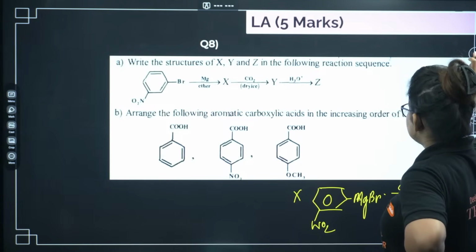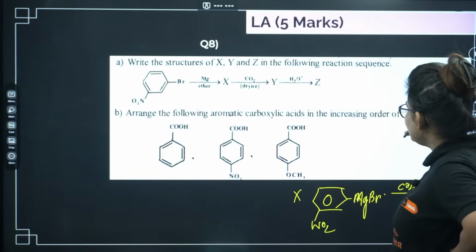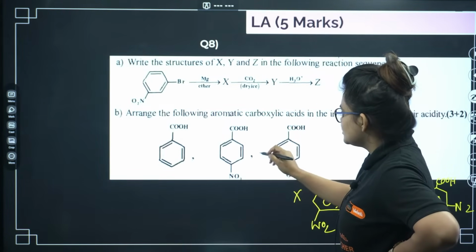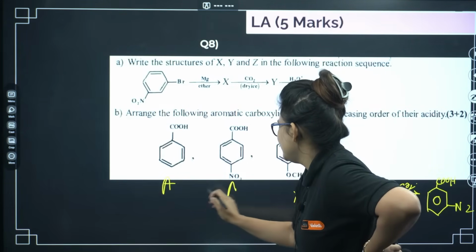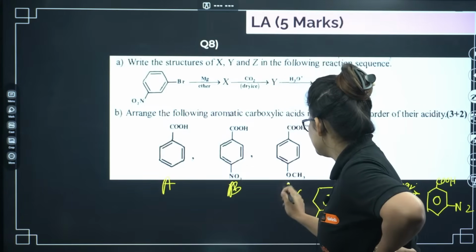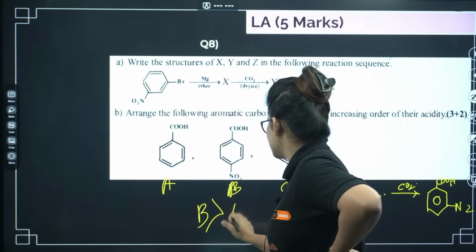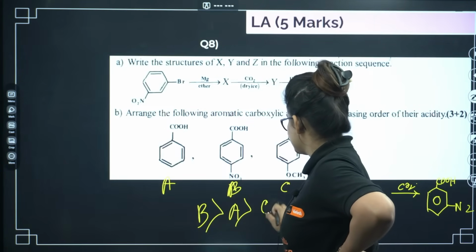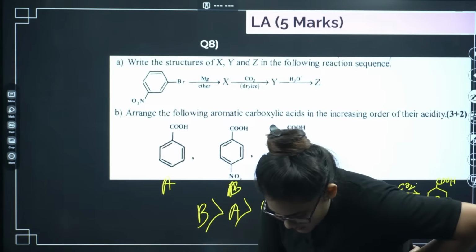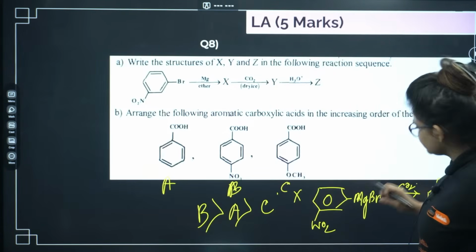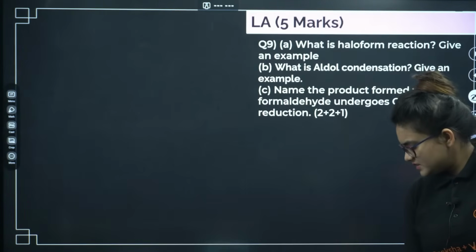Let's go ahead. Okay, for this case, arrange the following aromatic carboxylic acids in the increasing order of their acidity. So this will be maximum acidic. Let it be A, let it be B, let it be C. Okay, so B is maximum acidic, then comes A, then comes C. Okay, let's go ahead.